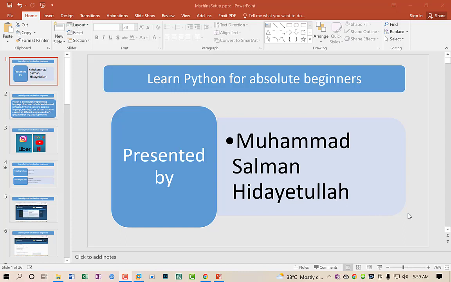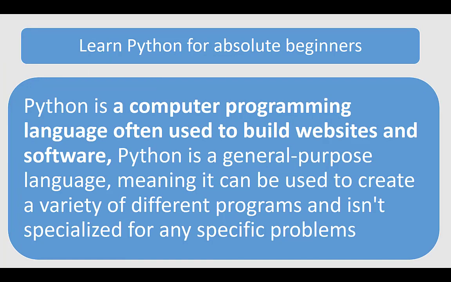So my name is Mohammad Salman Hidayatullah, and I am your instructor for this class. This class is all about Python. So what is Python? Python is a computer programming language often used to build websites and software. Python is a general purpose language, meaning it can be used to create a variety of different programs, and it is not specified for any specific problem. So it is general purpose. You can create your databases, your websites, your any customized software with the help of a programmer.